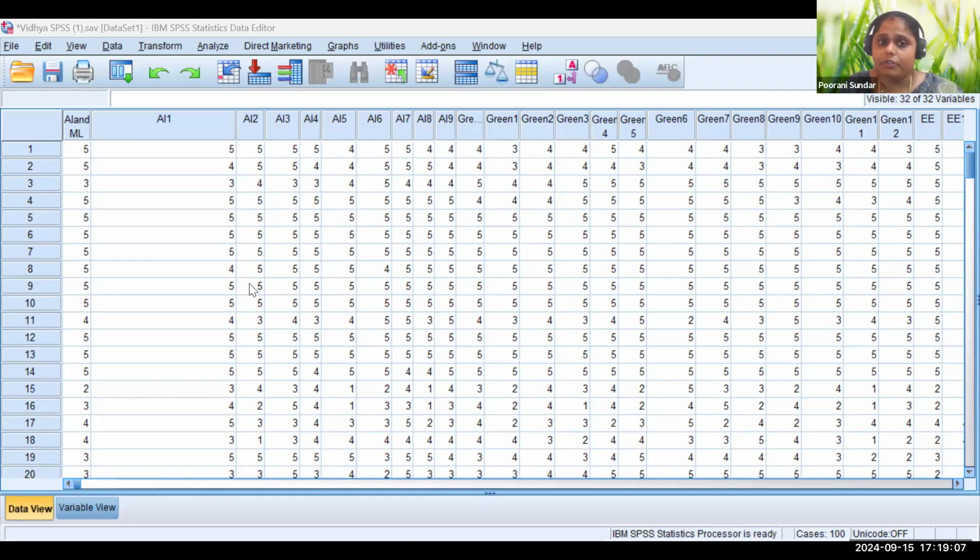I preferred this, fine. And when you prepare your own scale, without taking from an existing scale, you need to validate it. At that time, Cronbach's alpha alone is not sufficient. That time, factor analysis plays a major role. There are two types of factor analysis: confirmatory factor analysis and exploratory factor analysis. Conducting a factor analysis is very much important.